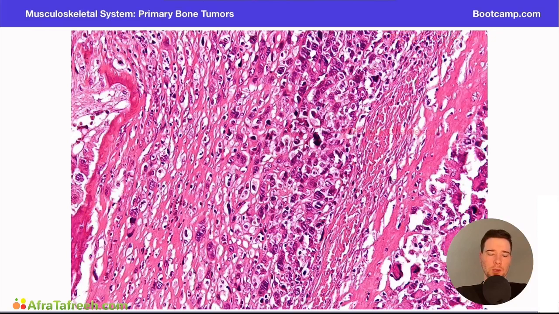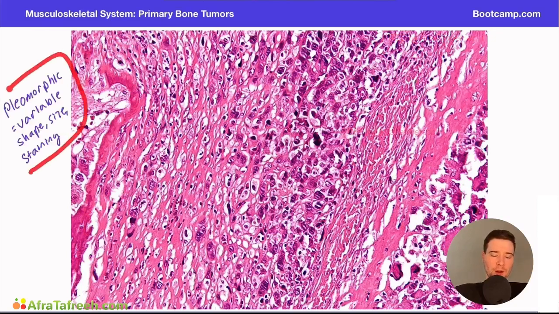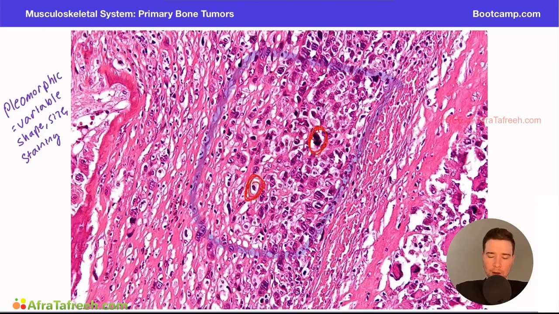So first, they're saying these are pleomorphic. Pleomorphic just means that it's variable. It's variable shape, size, and staining patterns. So the key ones I want you to draw your attention to is this area right here. So you can appreciate some of these cells stain darker or lighter than others, right? There's also variation in the size. Just look at this bunch right here. Some are smaller than others. Some are larger than the ones next to them. And shape. Some of them are more circular shape. Some of them are more oblong or oval shaped. And so that's what pleomorphic means here.